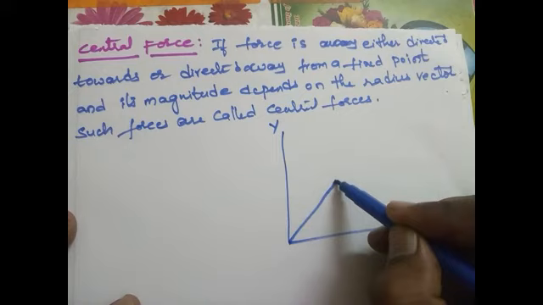Central force is represented by, as we have already seen, F bar equal to F of r into r cap, where r cap is the unit vector in the direction of that central force. Now let us take curl on both sides. So now del bar cross F bar equals del bar cross F of r into r cap.